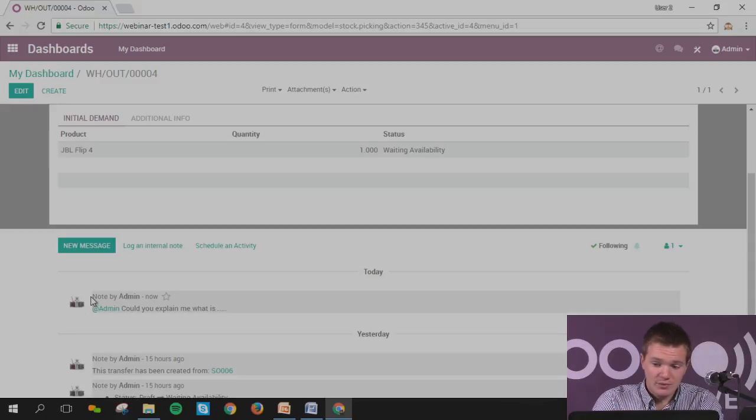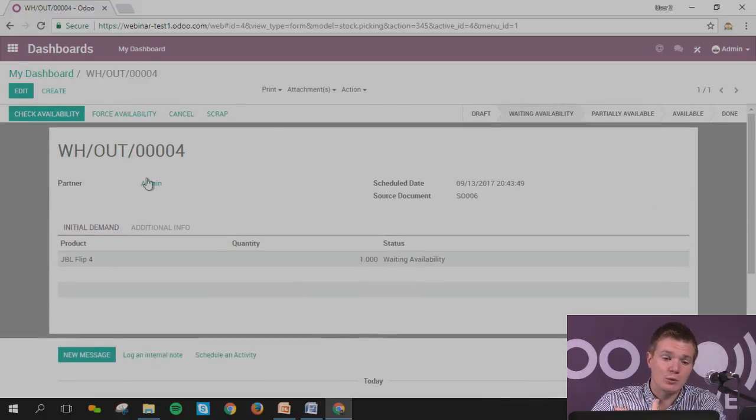So what will happen? Directly the system will send it to Jack, to the user. He's going to receive an email saying, be careful, you'll receive a message from the responsible: can you explain the case regarding this warehouse out 04? You can simply click on the email and it will come back to the specific link in here.